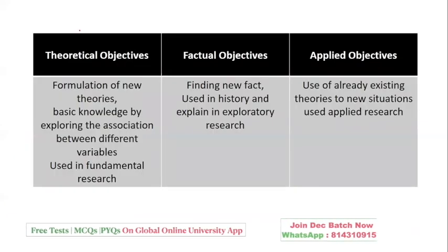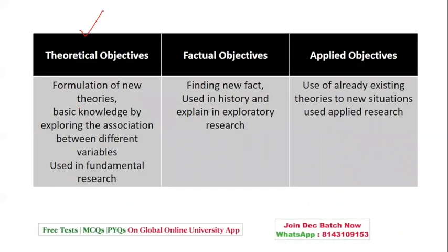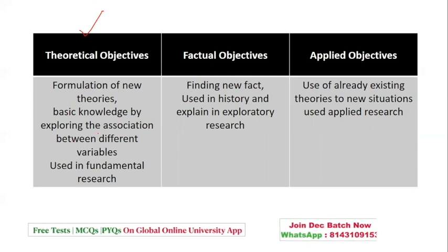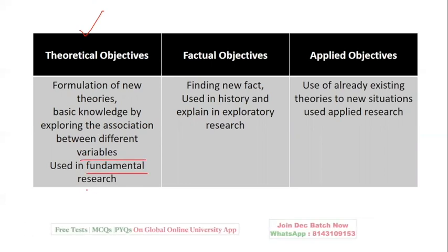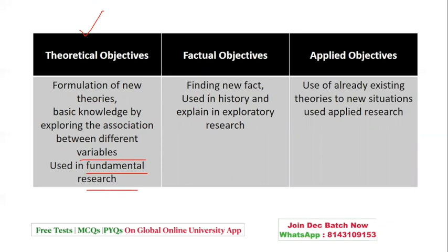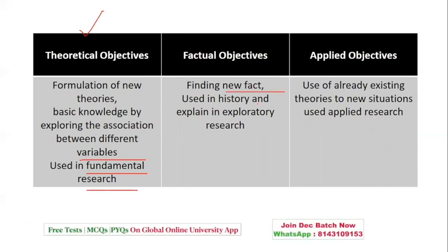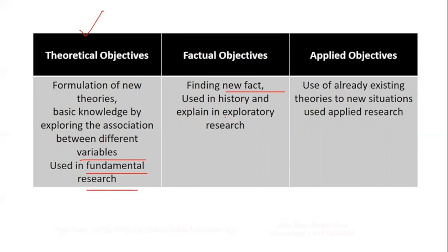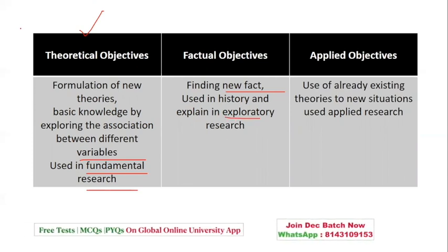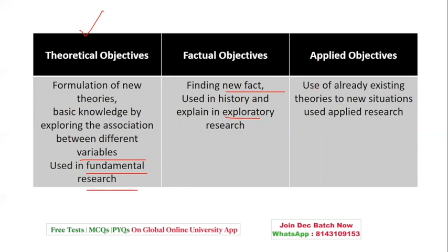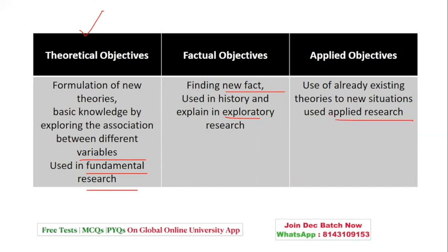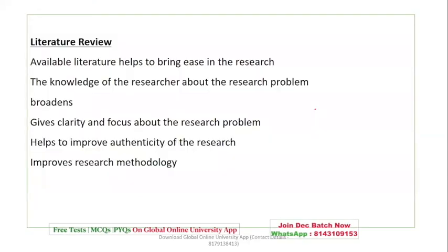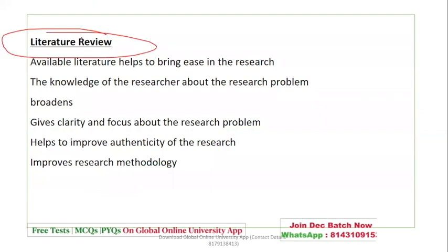Coming to some theoretical, factual, or applied objectives. Theoretical are the ones which formulate new theories, in the form of association between various variables, or in the form of fundamental research. Factual objectives are in the form of new facts which are used in history and explained in exploratory research, that is facts, which gives you the facts. Applied are in the form of already existing theories applied to the new situations, which are in the form of applied research.